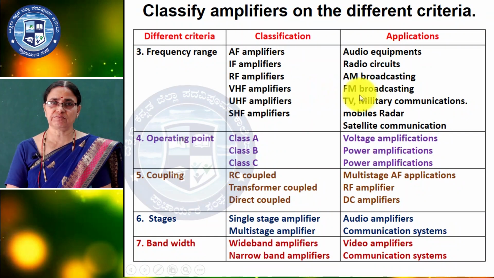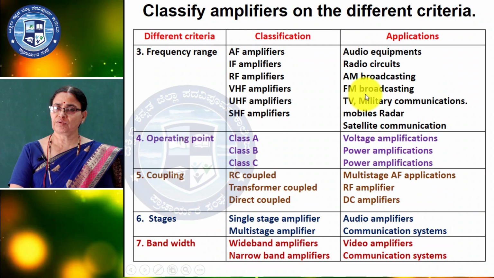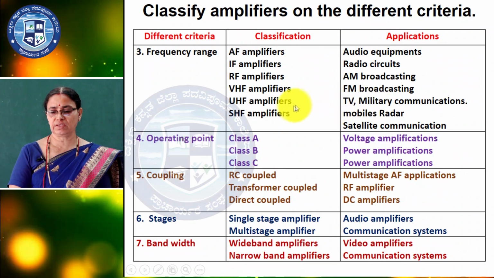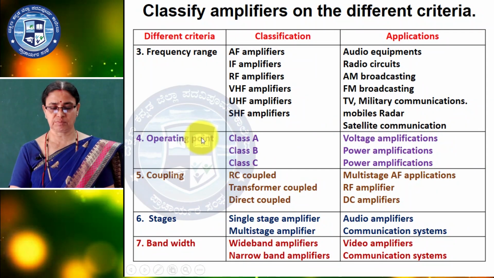Very high frequency, VHF amplifiers, FM broadcasting. Ultra high frequency amplifiers, military purpose, TV, communications. Super high frequency, that is mobile, radar, satellite communications, we can use these types of amplifiers.